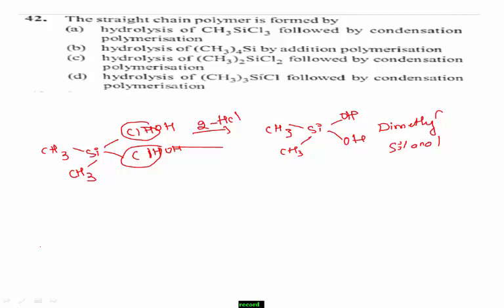Here I write the equation. Silicon bonded with CH3 and CH3, and here OH and another OH.